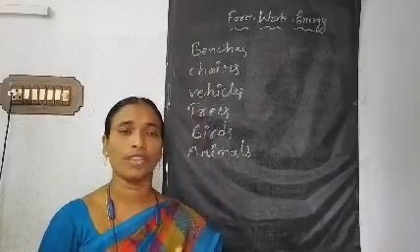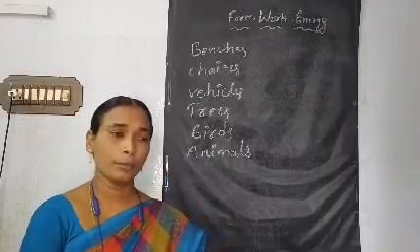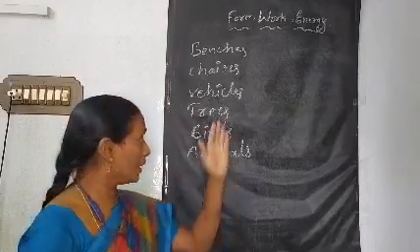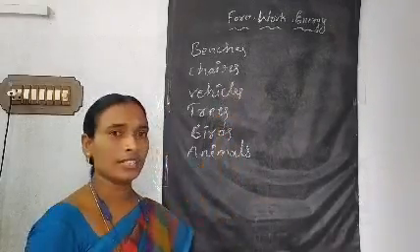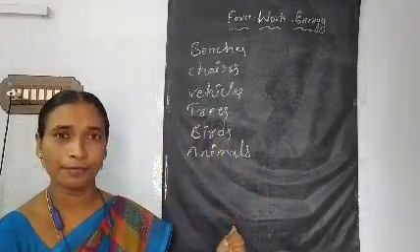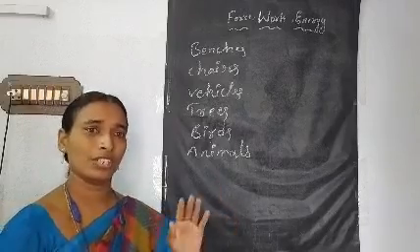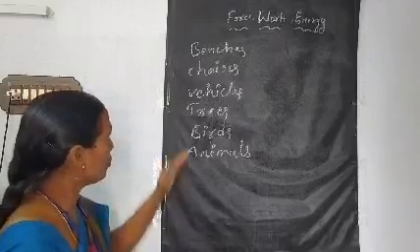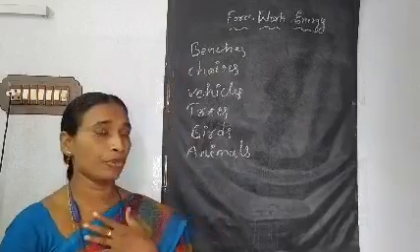In the classroom, we are observing blackboard, bags, children, teacher, benches, windows, doors, like this. While coming to the school, we are observing all these things. So are all the things the same? No. Is there any difference between them? Yes. What is the difference between them? Some are living things. Some are non-living things. Let us find out from these examples which is living and which is non-living. You have to help me.